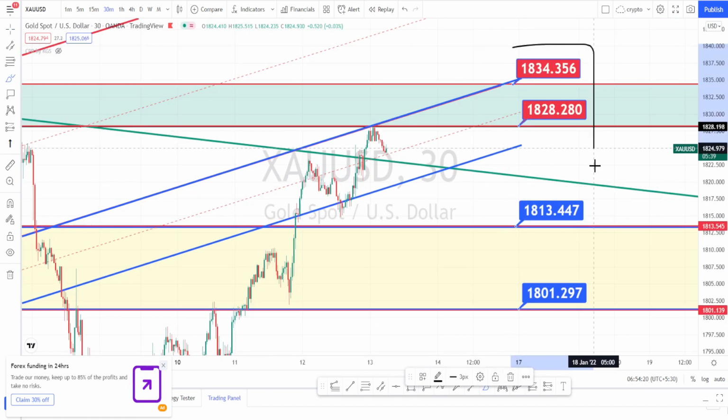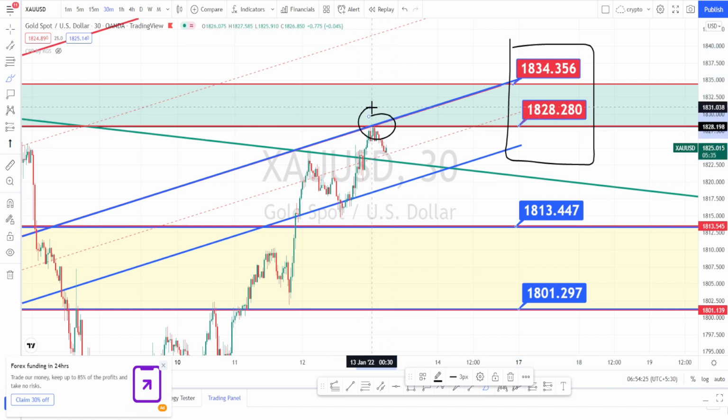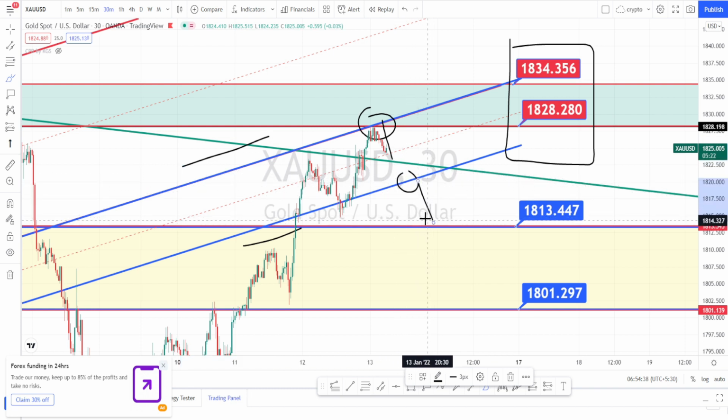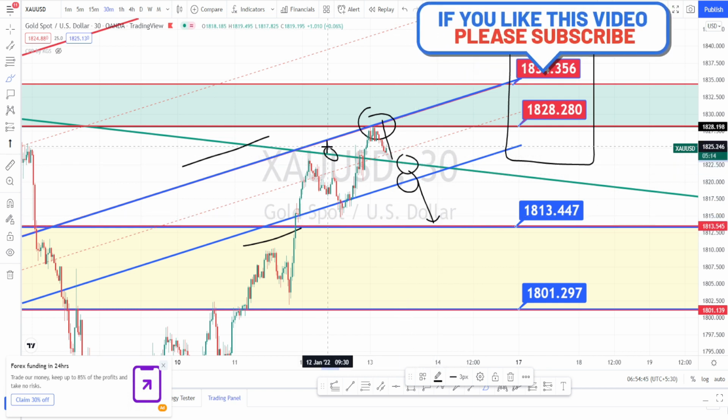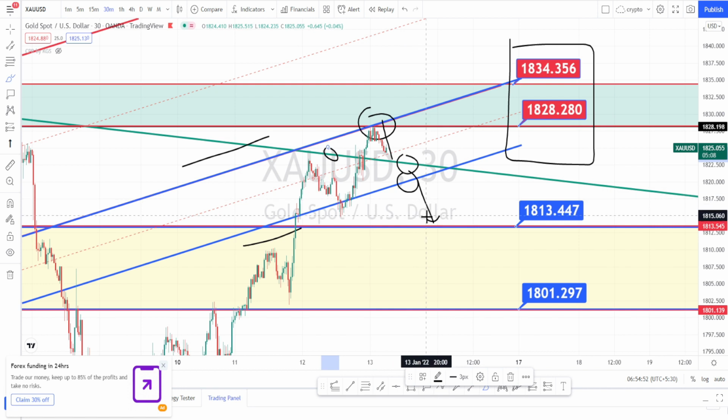I'm in 30 minutes time frame now. Here we have the higher time frame resistance area, and currently price action has taken resistance over here and it is on a bearish trend. But overall when we notice it, it is still trading within a bullish channel pattern. It has to break this channel pattern support line to actually retrace on the bearish side, and we have the higher time frame symmetric triangle support line also running over here. So it has to break these two levels of support levels, then to fall on the bearish side.